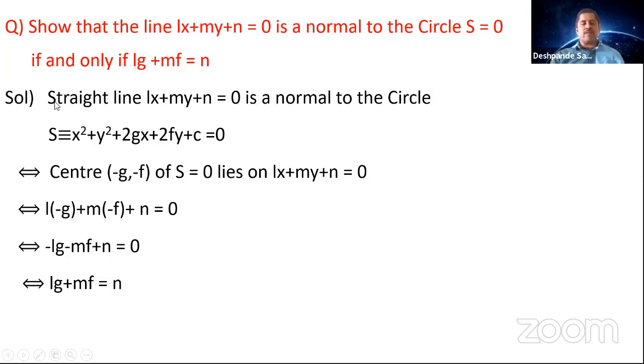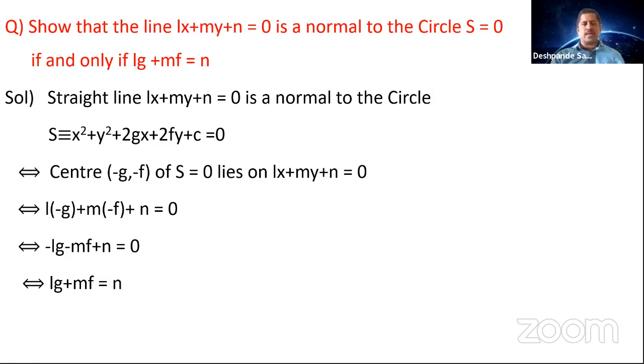So you can start from one side and go to the other side, or you can start from the last and come to the first side. So instead of writing the proof 2 times, we can use a symbol, if and only if. The words if and only if can be replaced with a symbol like this. This symbol is called the if and only if symbol. So have you understood this problem here, children?